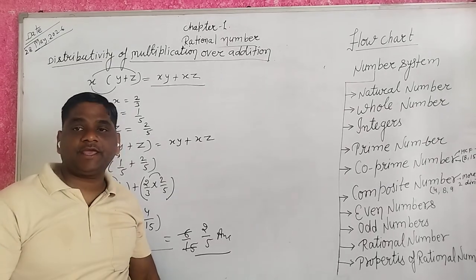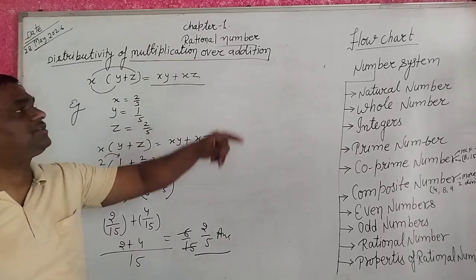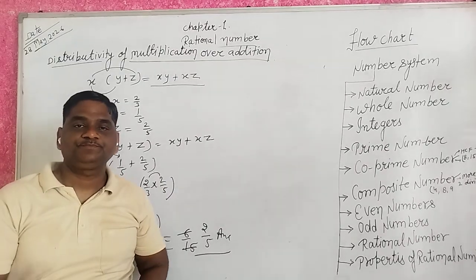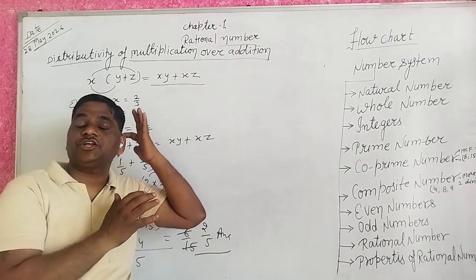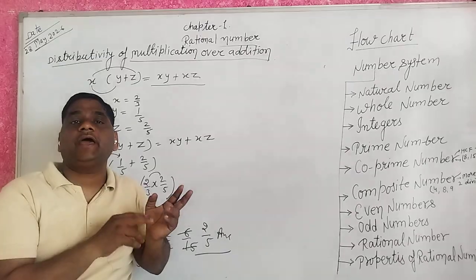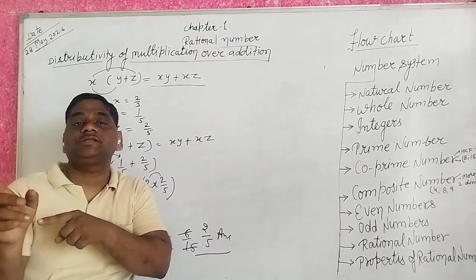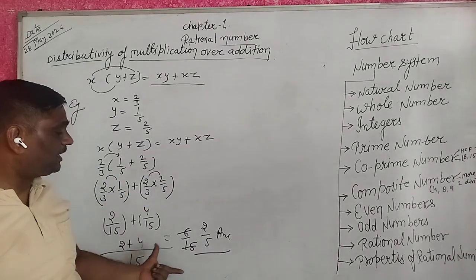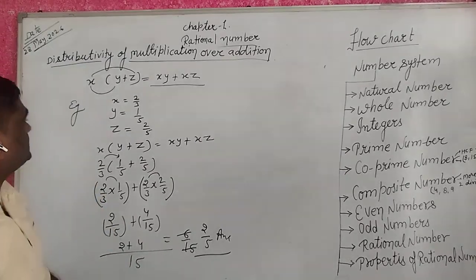So we say here distributive property of multiplication over addition. When you have given 3 rational numbers x, y, z, then we find x multiply y plus x multiply z, and then you get the answer. Okay. Next,